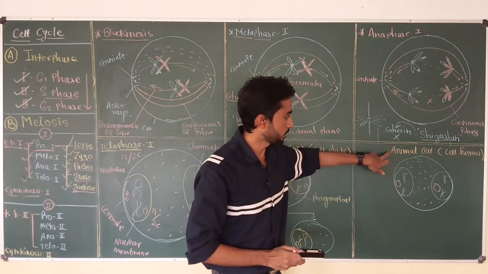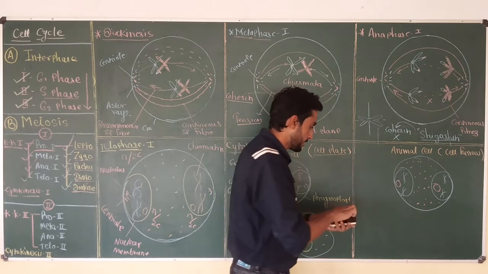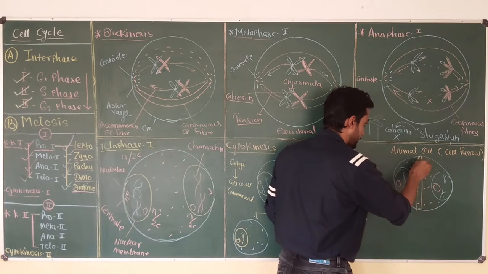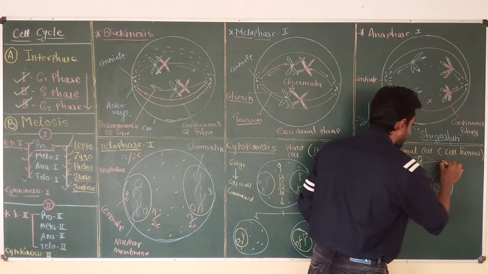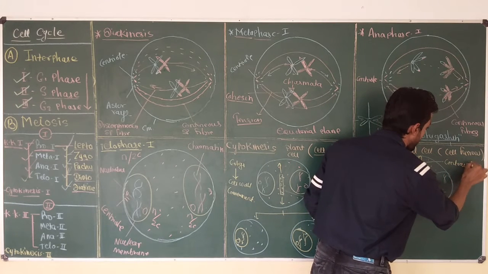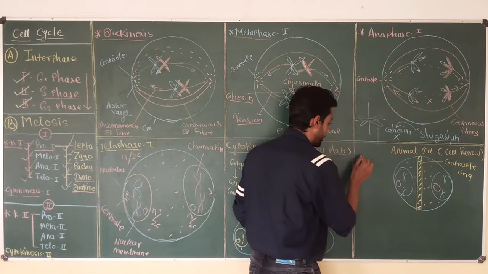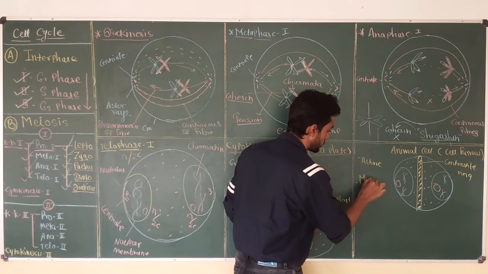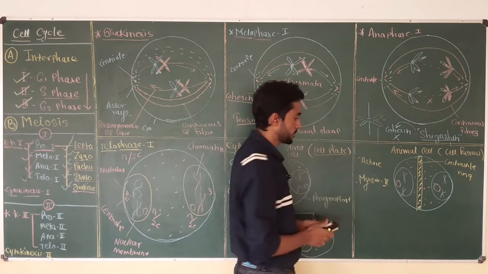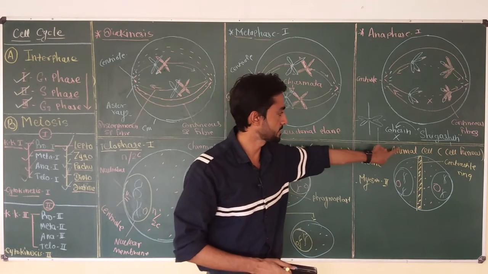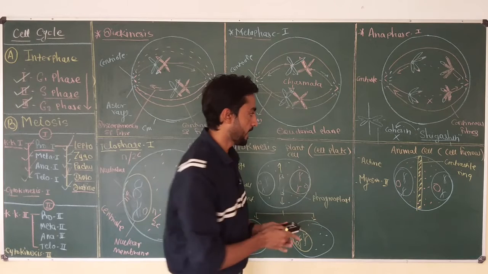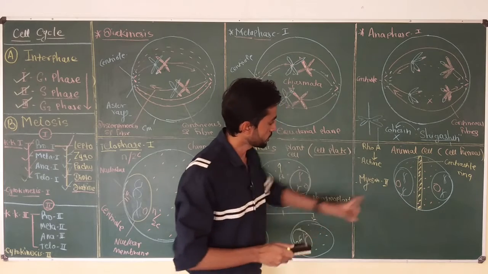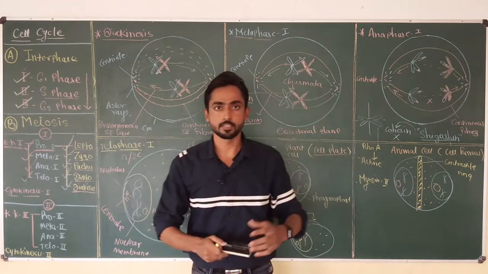Now, at the start of cytokinesis in animal cell, a contractile ring is produced at the center of this cell, and this contractile ring is made up of two proteins, actin protein or actin filament and myosin protein, myosin 2 protein. Both these proteins are initially present in inactive form inside the animal cell, but at the time of cytokinesis, they get activated by the action of another protein called Rho. And now, due to this contractile ring, this cell is ready to enter cytokinesis.